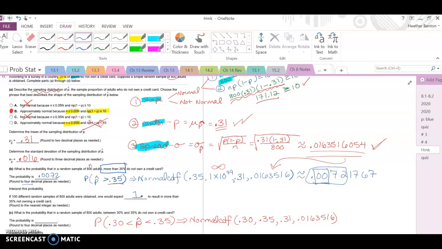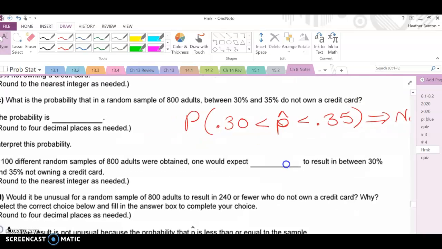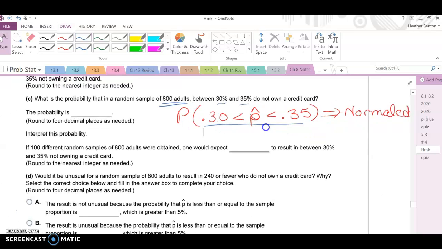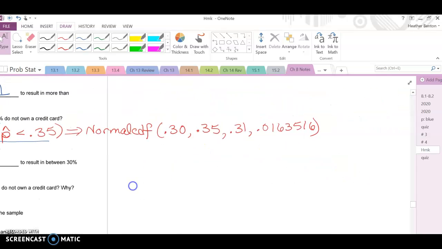All right, then we're ready for part C. What is the probability that, same 800, so we don't have to adjust our mean or our standard deviation because our n has not changed, that we have between 30 and 35%. So I've got down here our probability that p hat is between 0.3 and 0.35. We put that in our calculator. 0.3 is our lower limit, 0.35 is our upper.